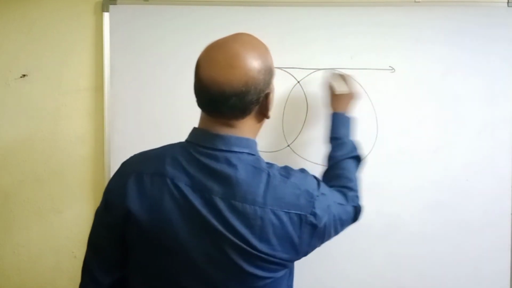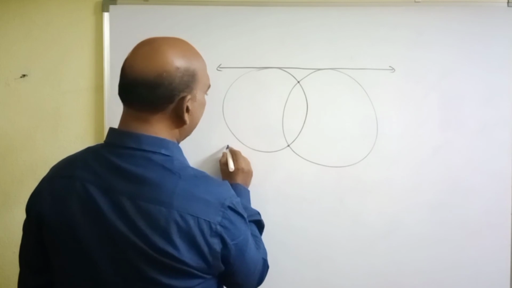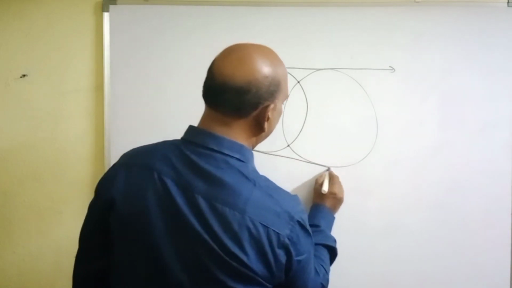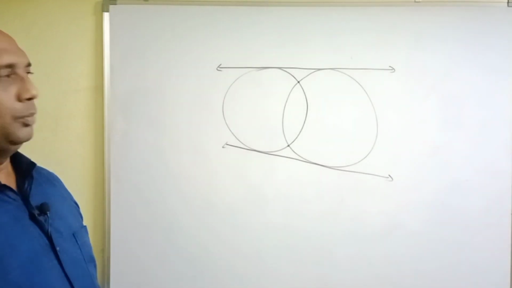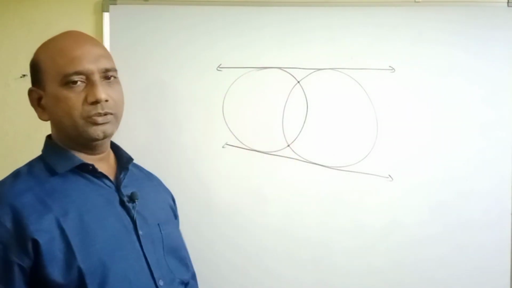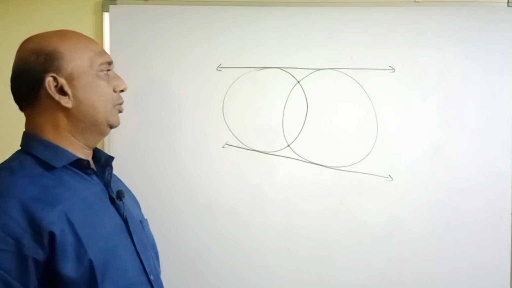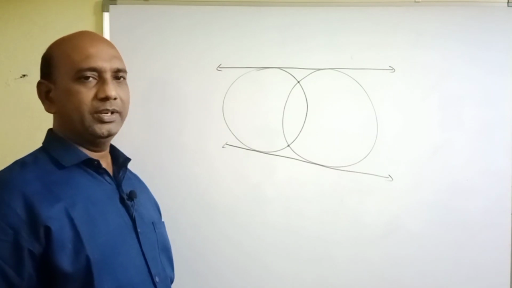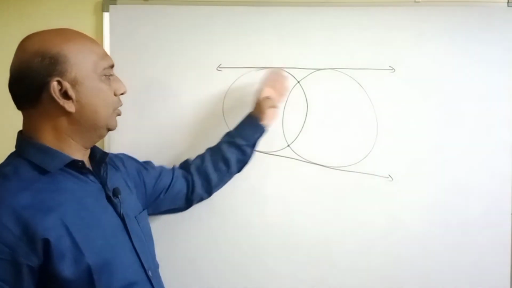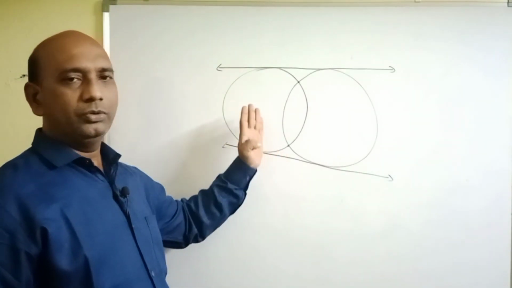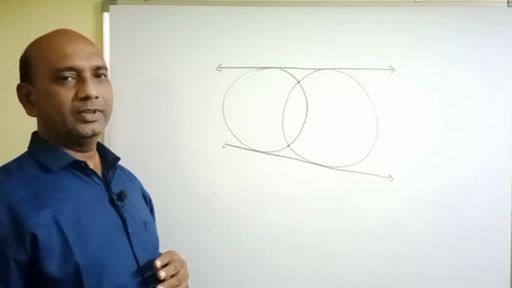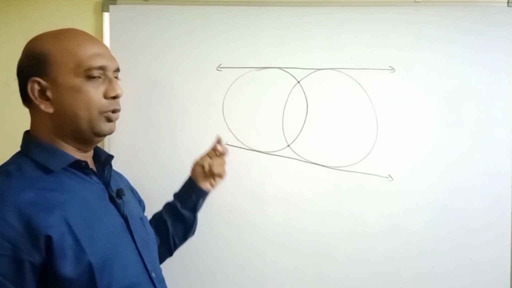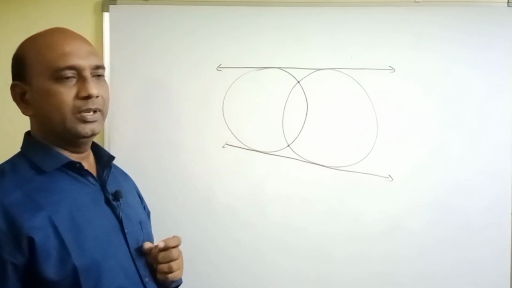This is one common tangent and this is another common tangent. Both are direct common tangents only. There is no possibility to draw a transverse common tangent. So only two common tangents we can draw to the two circles which intersect at 2 points. Only two common tangents. Both are direct common tangents.